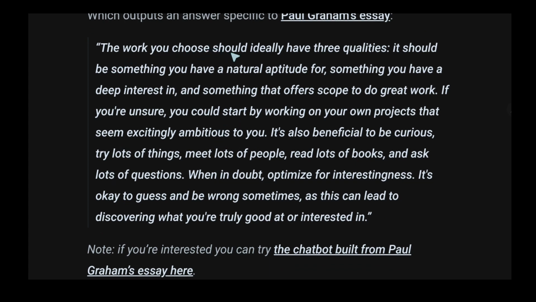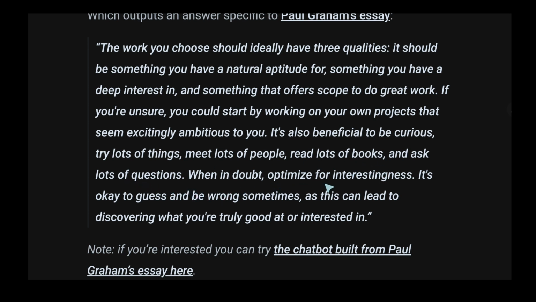The work you choose should ideally have 3 qualities. It should be something you have a natural aptitude for, something you have a deep interest in, and something that offers scope to do great work. If you are unsure, you could start by working on your own projects that seem excitingly ambitious to you. It's also beneficial to be curious, try lots of things, meet a lot of people, read lots of books, and ask a lot of questions.